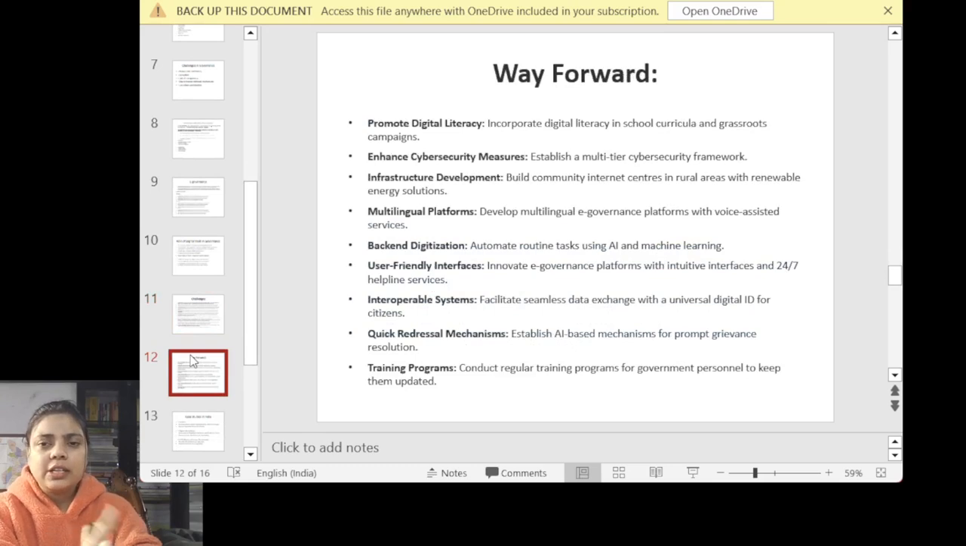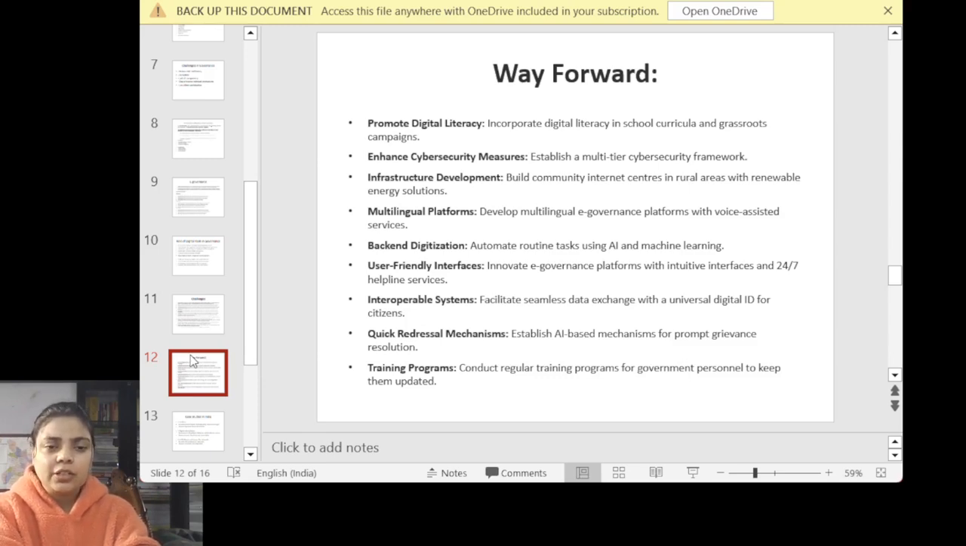The next point we can see here, the way forward. I always say that whatever challenges you are seeing, you can use the same points as a way forward. So what we need to do in order to tackle those challenges: we need to promote digital literacy, enhance cyber security measures, enhance infrastructure development, use multiple language platforms, backend digitization is also important, and we have to use a lot of training programs. Quick redressal mechanism is something which we need to look at. User friendly interface is what we are in need of. So this is how you can use your own challenges and write them as a way forward also. That is how it makes your answer more comprehensive.